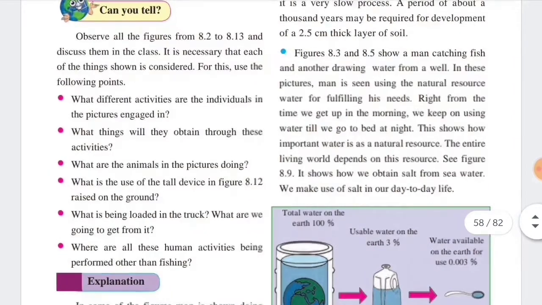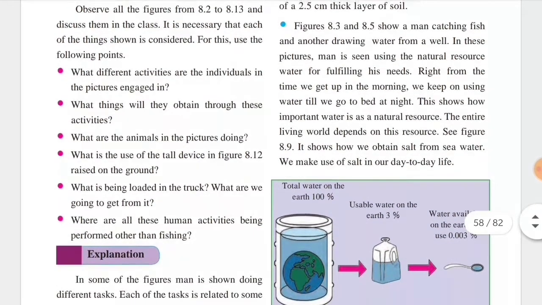Now see again, observe all the figures from 8.2 to 8.13 and discuss them in the class. It is necessary that each of the things shown is considered. For this, use the following points. What different activities are the individuals in the picture engaged in? What things will they obtain through these activities? What are the animals in the pictures doing? What is the use of the tall device in figure 8.12 raised on the ground?